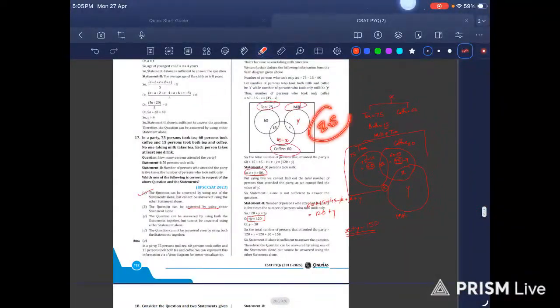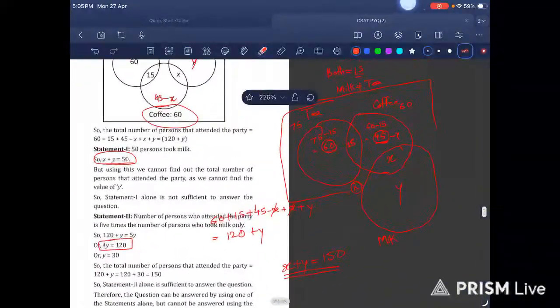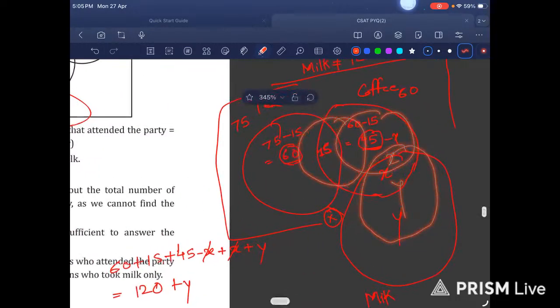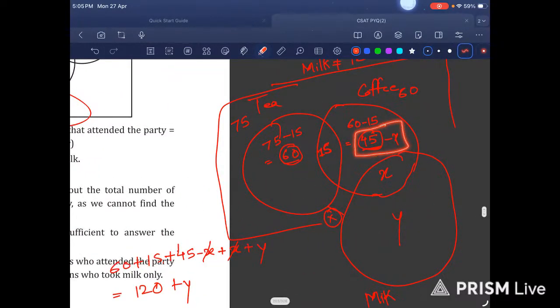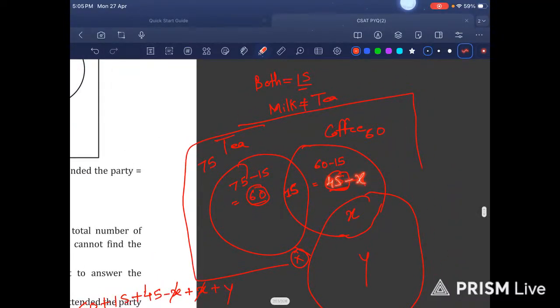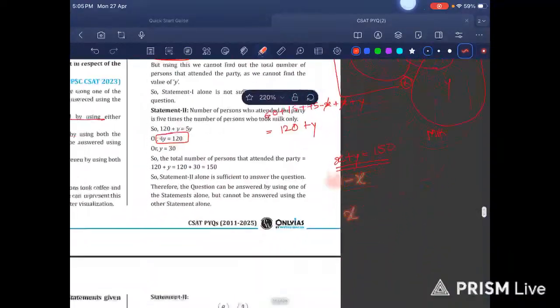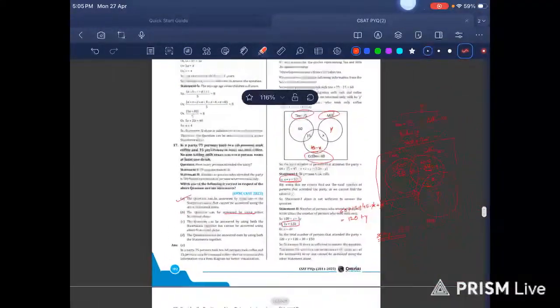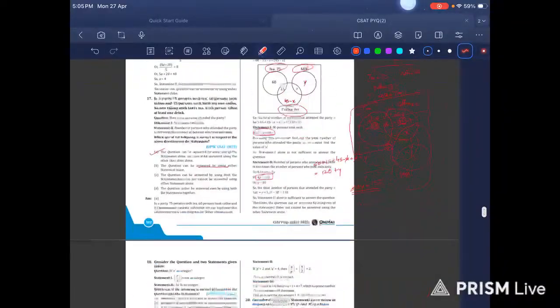Here also you can get 2.5 marks, but see the level of thinking that you need to apply. First you need to find out this, then also here is another Venn diagram, then here it is X, here it is Y, and also you need to be correct in this equation. Here it is 45 minus Y, 45 minus X, and here it is X. So these things contribute a lot. So yeah, we are done with 17 questions.